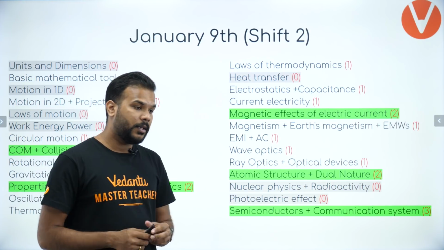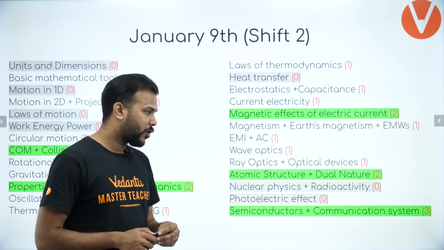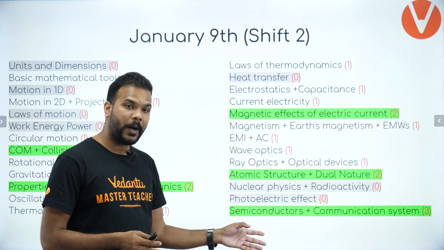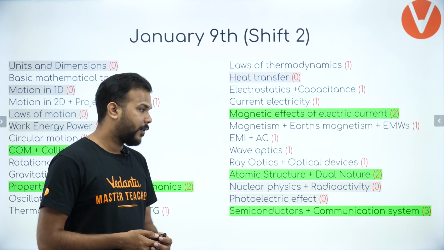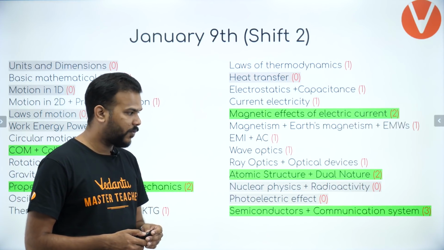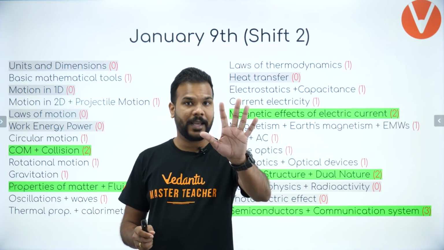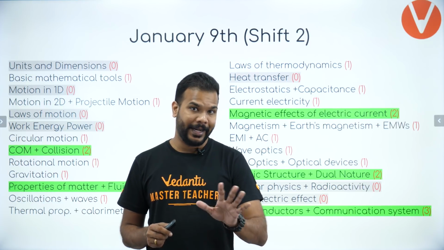which we said just a few days before the actual JEE examination. We told you to focus more and more on the modern physics part, especially communication and semiconductors. So on this day, the trend went towards the modern physics part more, and overall 3 and 2, total 5 such chapters or combination of chapters were favorite for that day of JEE.